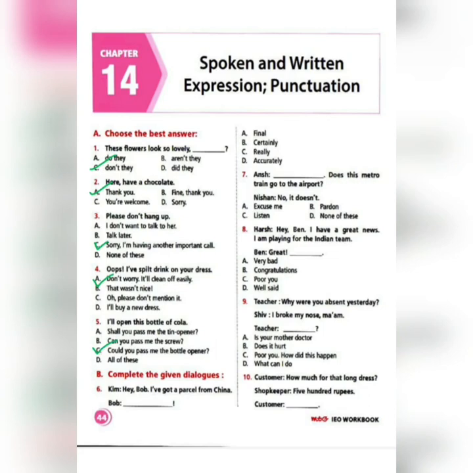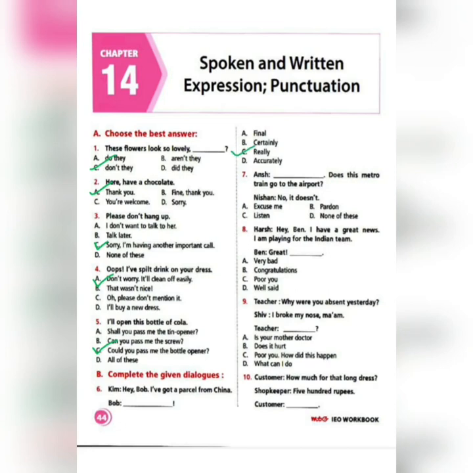complete the given dialogue. So here some dialogues are given and you have to choose the best word for the blank. Number 6, Kim is saying, hey Bob, I've got a parcel from China. What will Bob say? Options are finally, certainly, really, accurately. So he is going to ask, really? You've got it from China?